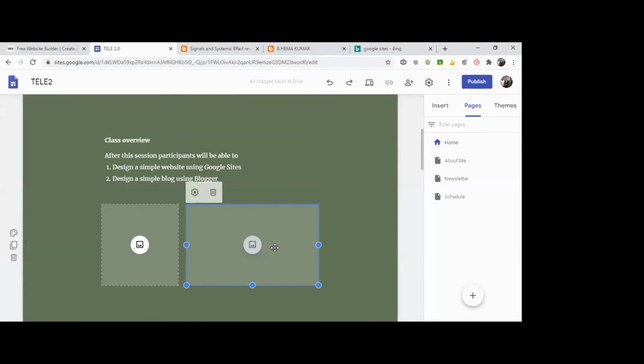To have an image, here I can just go to settings. I can see here, this is an older actually. On the center, you have this image kind of icon. Click on it. See, as soon as I click on it, you have 2 options. Either you can upload or select the image. Select the image in the sense, an image is already available in your drive. Upload in the sense, you want to upload a new image for the website. I don't think I have an image, so I'll just go for upload.